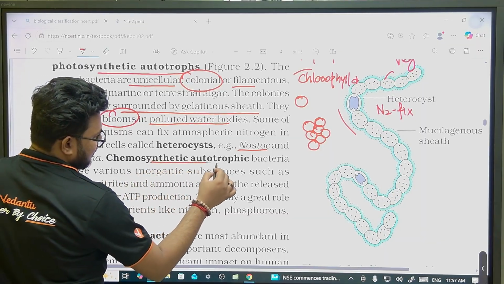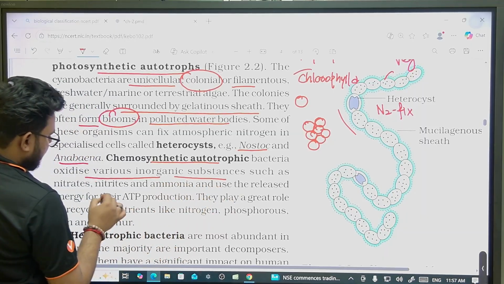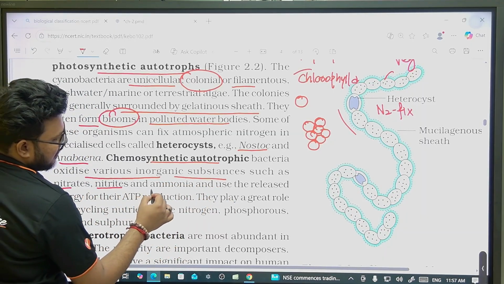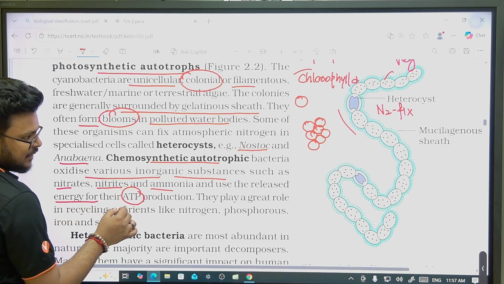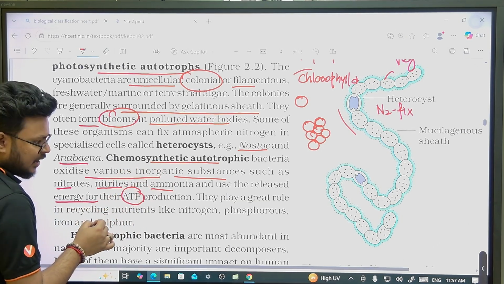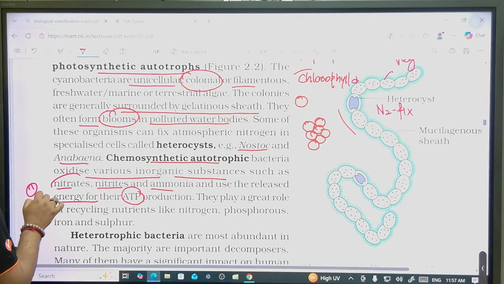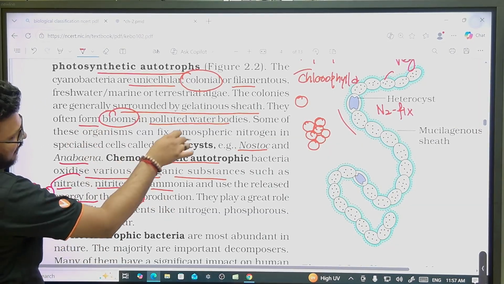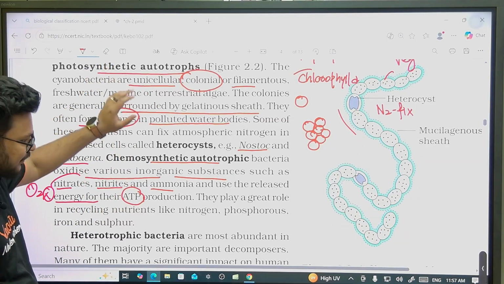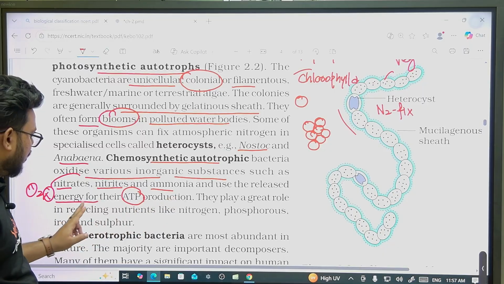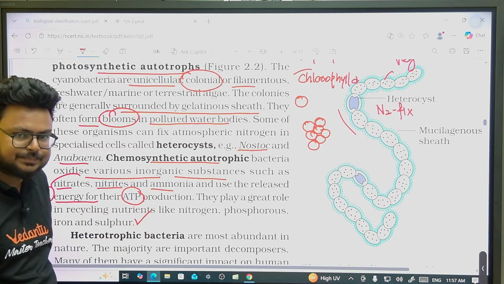Chemosynthetic autotrophic bacteria oxidize various inorganic substances such as nitrates, nitrite or ammonia, and they use the energy for production of ATP. So chemosynthetic autotrophs were using inorganic substrates, and in this condition O2 was not released, but here they are doing proper photosynthesis. They are using sunlight, so O2 is released there. They play a greater role in recycling nutrients like nitrogen, phosphorus, iron and sulfur, very important.